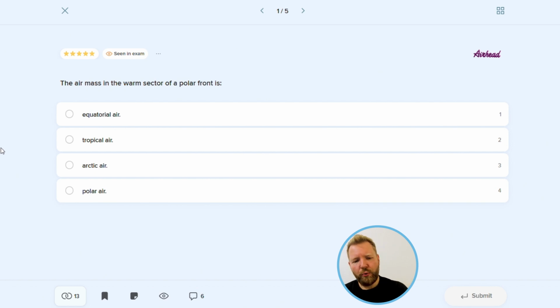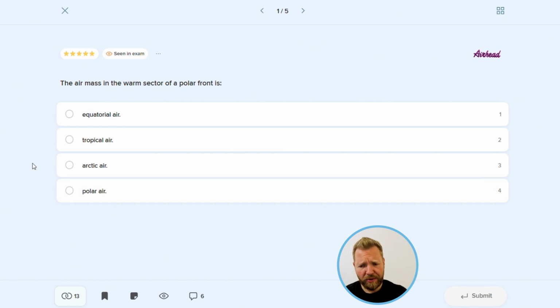Now, due to a circular movement around the low on the southwest side of the depression, cold polar air is being pushed southwards, undercutting tropical air. This is how a cold front develops. On the southeast side, on the other hand, the warm tropical air mass is being forced northwards, sliding over the cold polar air mass, creating a warm front. In between the cold and warm fronts, we have the warm sector with a warm tropical air mass.